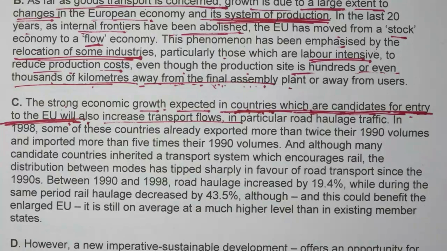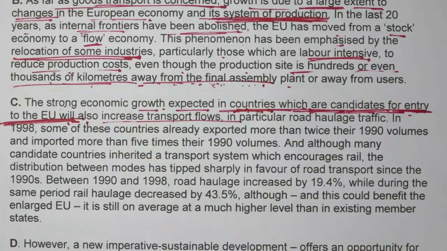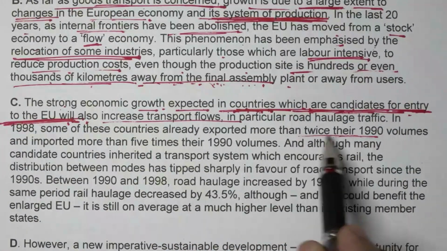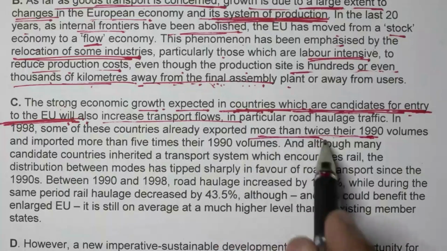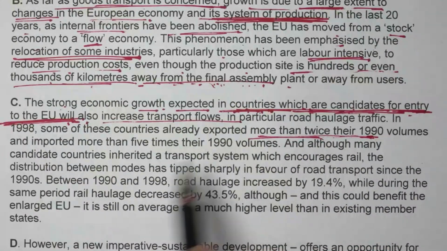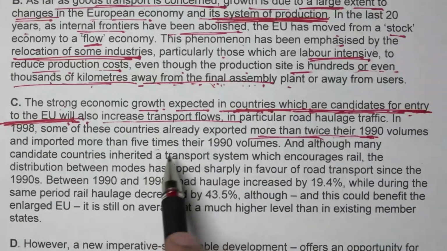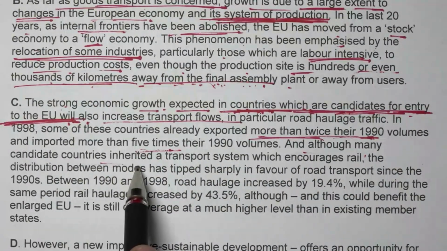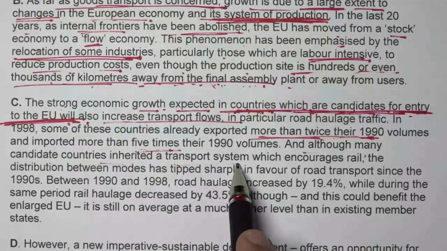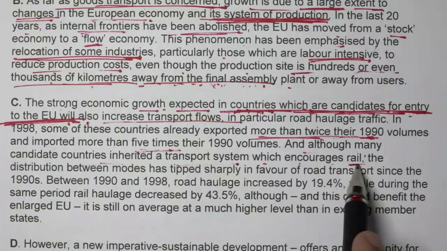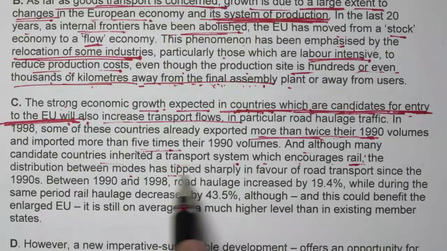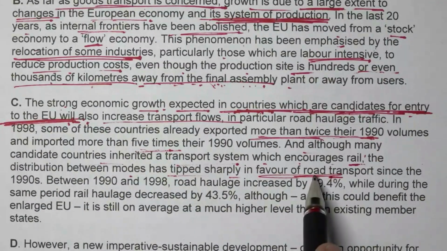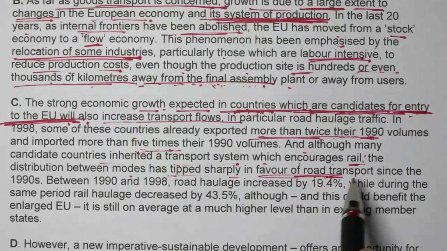Now the examples are there. It seems to me it is giving data, I have seen the figures below that. In 1998, some of these countries already exported more than twice their 1990 volumes. Whatever they were exporting, by 1998 it had doubled, and imported more than 5 times. How much did they import? More than 5 times. And although many candidate countries that want to enter the European Union inherited a transport system that encouraged rail, the distribution between the modes has shifted sharply in favor of road. Obviously rail was cut on that side, and road gained on that side.